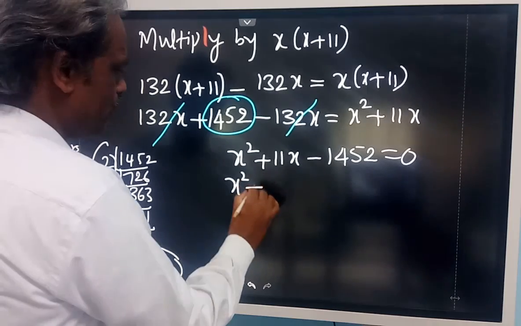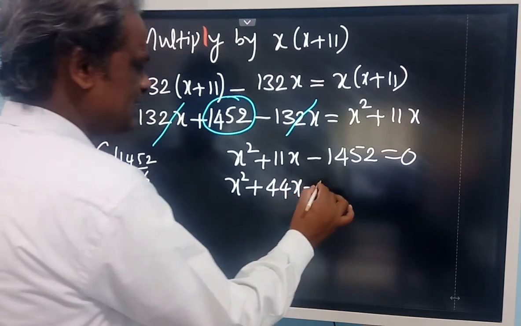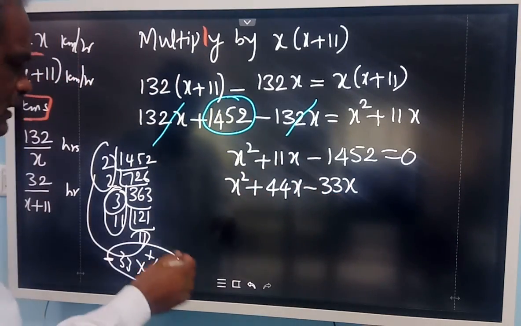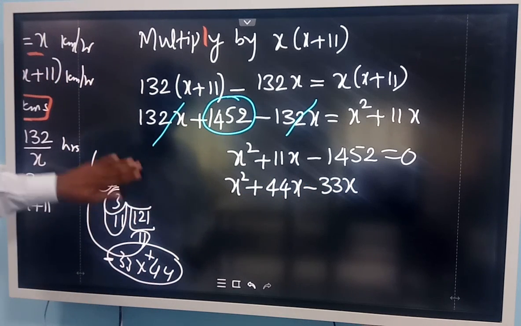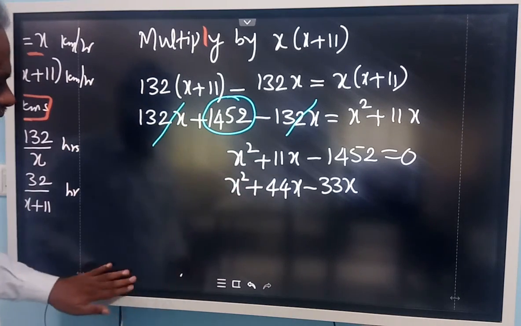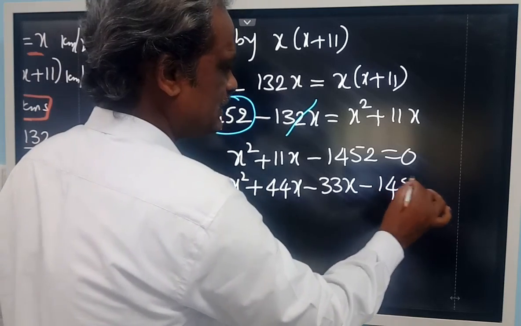x square plus 44x, then minus 33x. 44 minus 33 is 11 only. 44 into 33 is 1452 only. So you can write 44x minus 33x as 11x. Last term minus 1452 as it is.